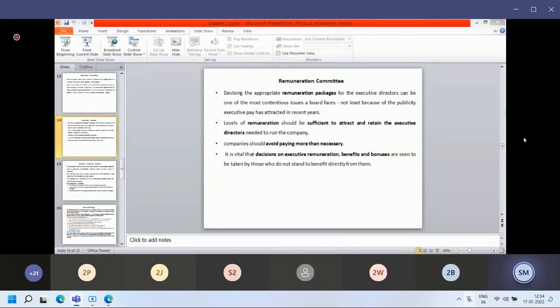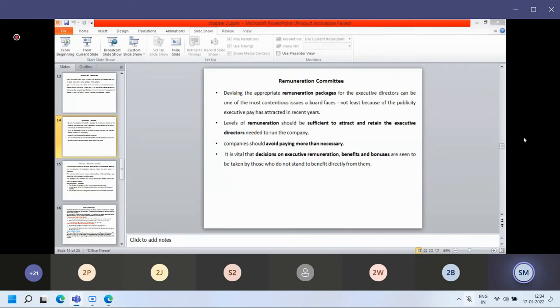Maybe in the meeting of the board of directors, some norms are given. They say that if you are filling a particular position, for example the manager position, then this package can be given. This is a range of package, and within this package you can give to the individual, but above that we will not give. Now, the head HR may see the performance of the candidate, and according to that, he can give.